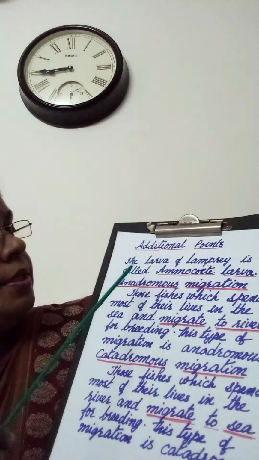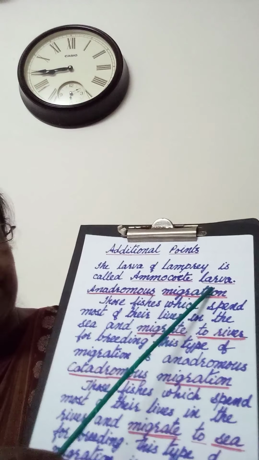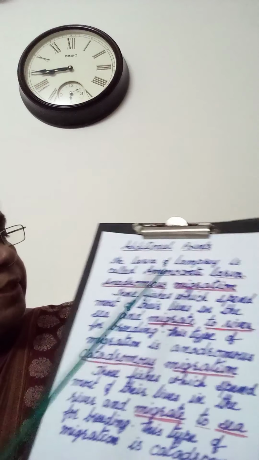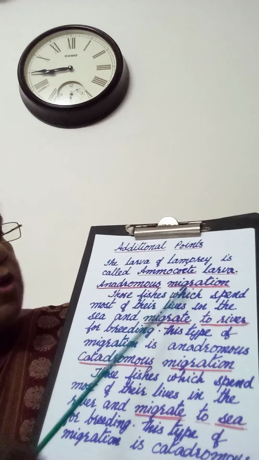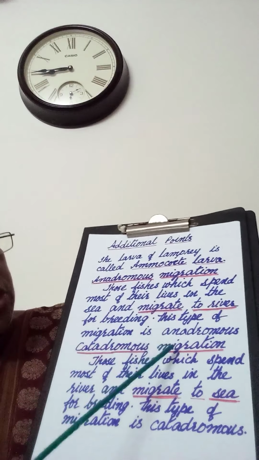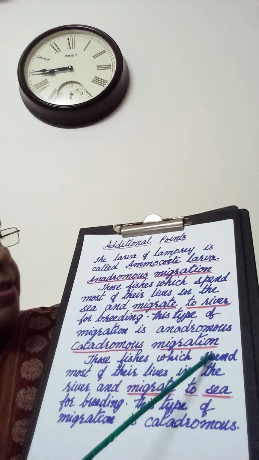Now I will be giving some additional points. The larva of lamprey or Petromyzon is called ammocoete larva. Then two types of migration are there: anadromous migration and catadromous migration.